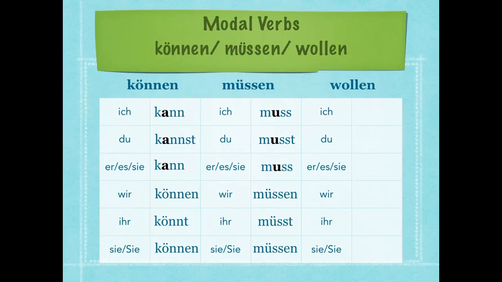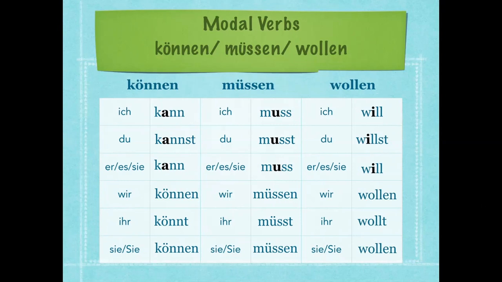And wollen, to want to. Ich will. And in English, I will is I'm going to do it. In German, it's I want to do it. So just think of how, in English, I guess you've already achieved what you wanted to do. So ich will heute Abend kochen. I want to cook this evening. Du willst. Er will. Wir wollen. Ihr wollt. Und sie wollen.